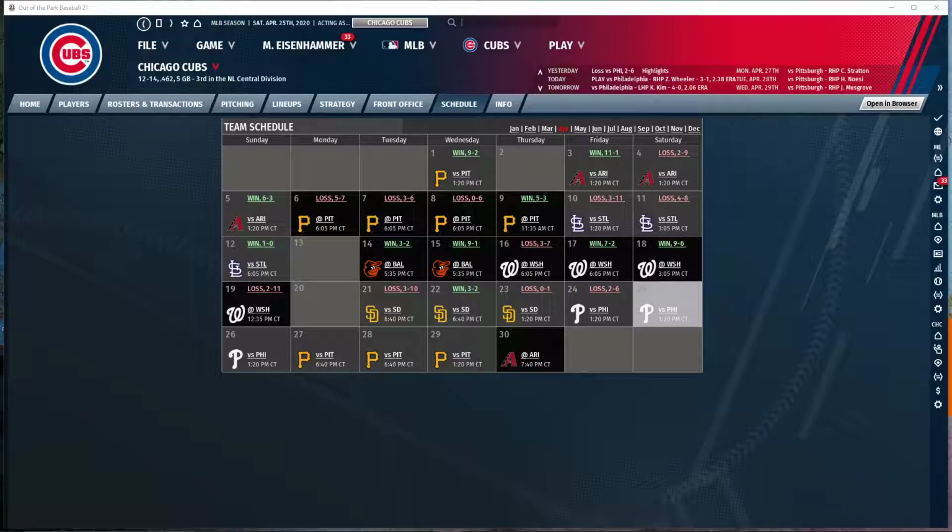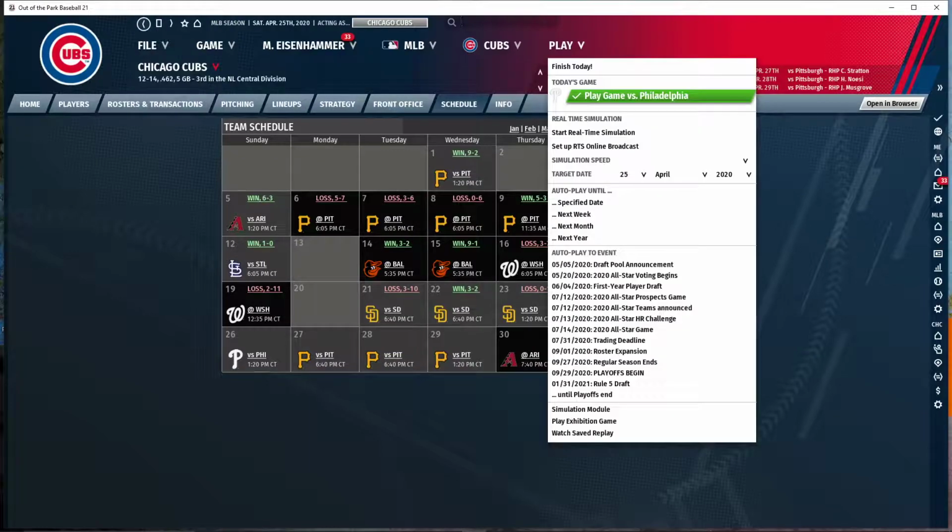Today we're going to see game 2 of a 3-game set between the Cubs and Phillies. The Cubs so far have played 4 games of this 9-game homestand and they are 1-3 at the moment. They really need to start turning this around during this nice long homestand. Well, let's see what today's game has in store for us.